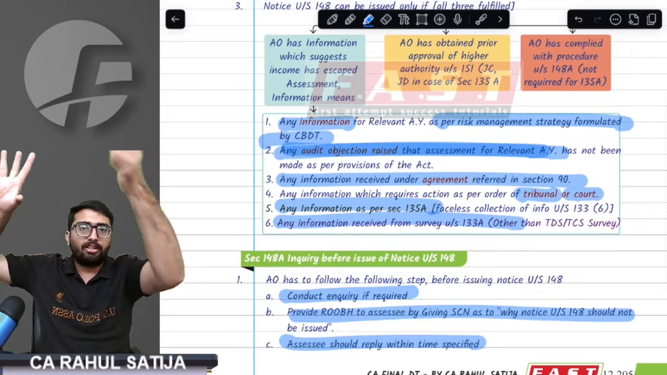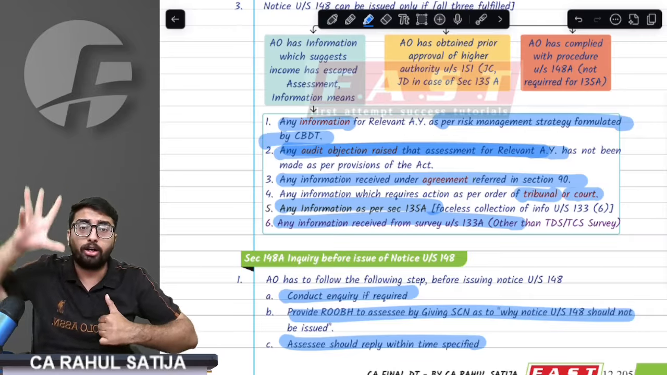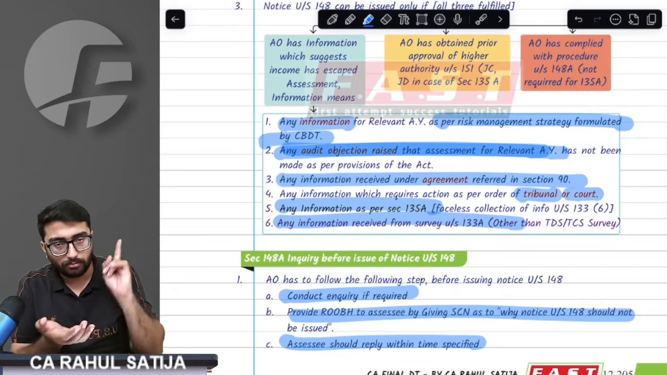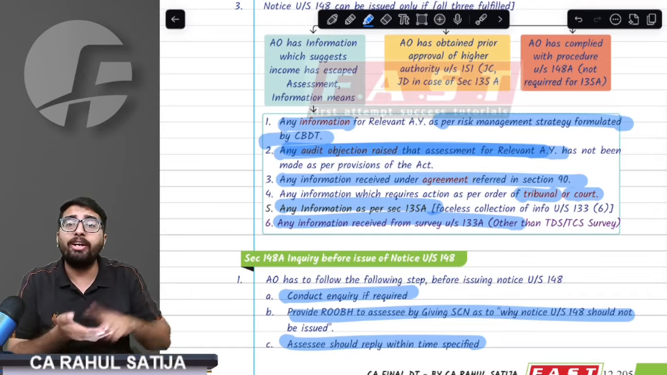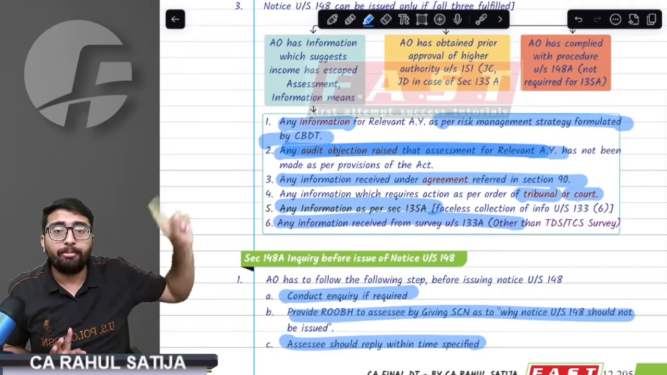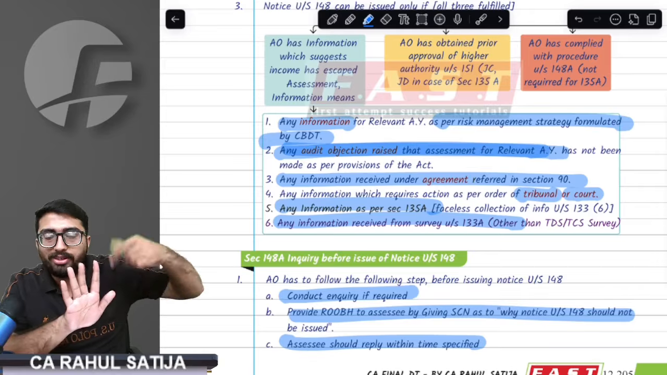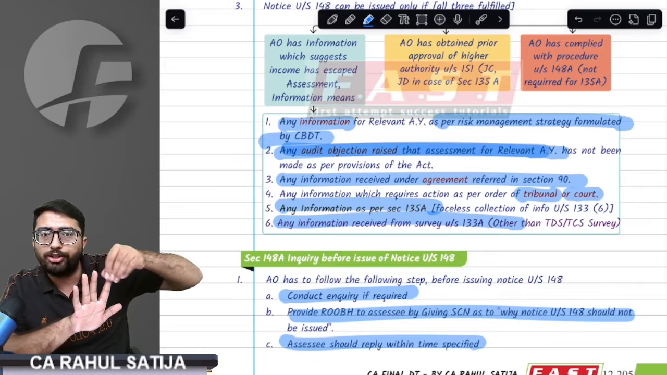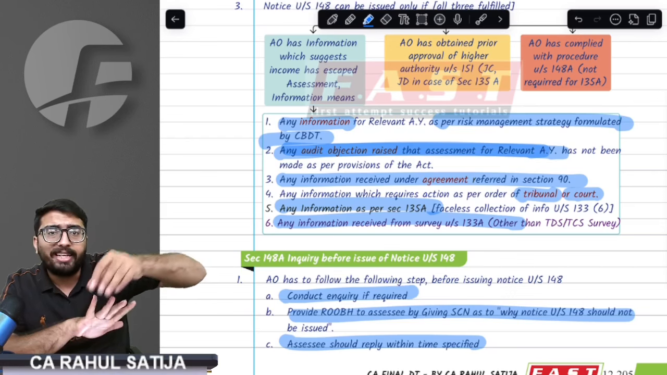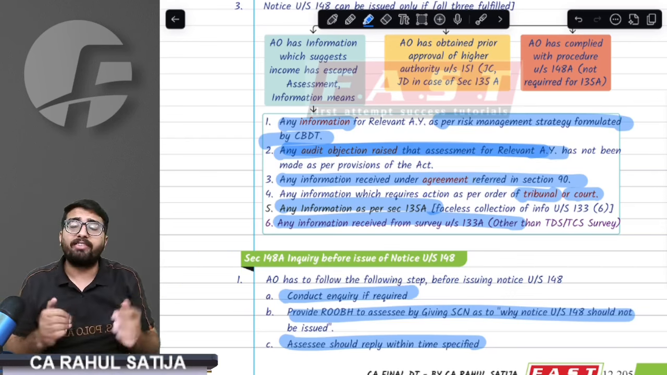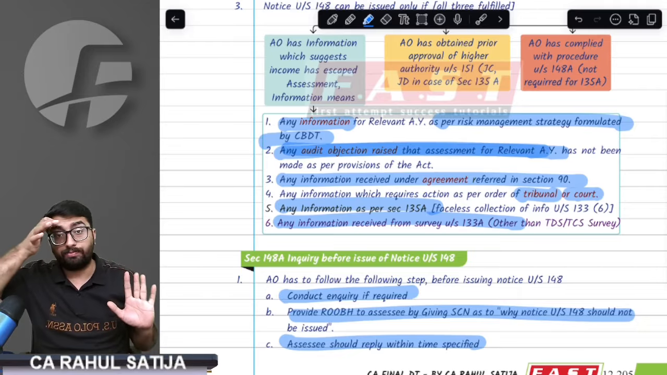So what did I say? First of all, show cause notice will be issued, and show cause notice will be proceeded with the order of 148A. After 148A order, a notice under section 148 is issued only if AO has information. AO has information, evidence from these six instances. It can be based on risk management strategy, audit objection, court and tribunal, DTAA, survey, or 135A, that is faceless collection of information. AO can have information from these six sources.